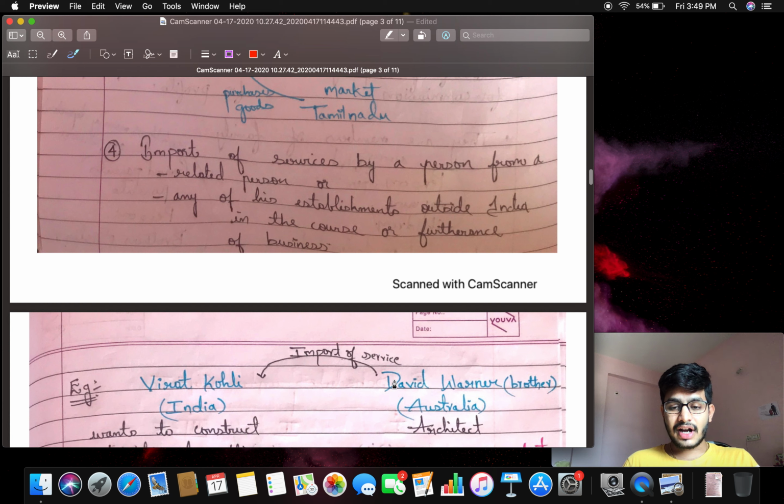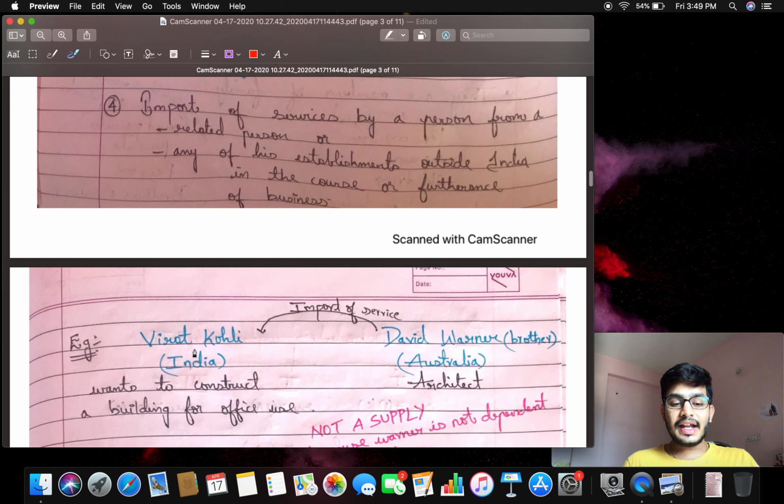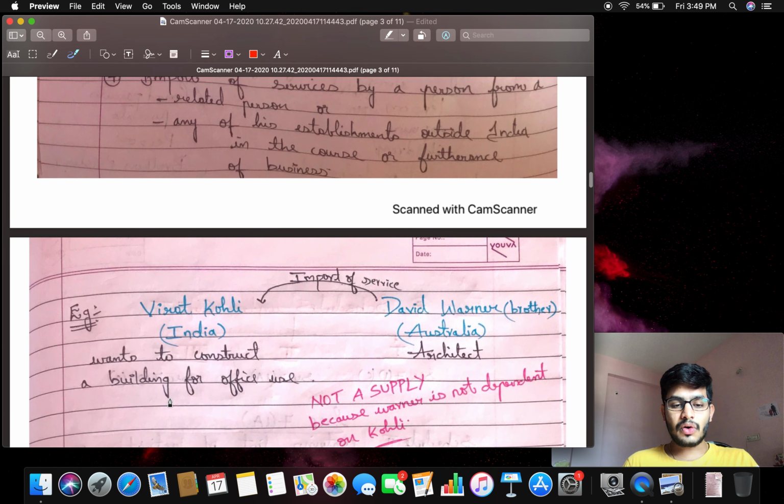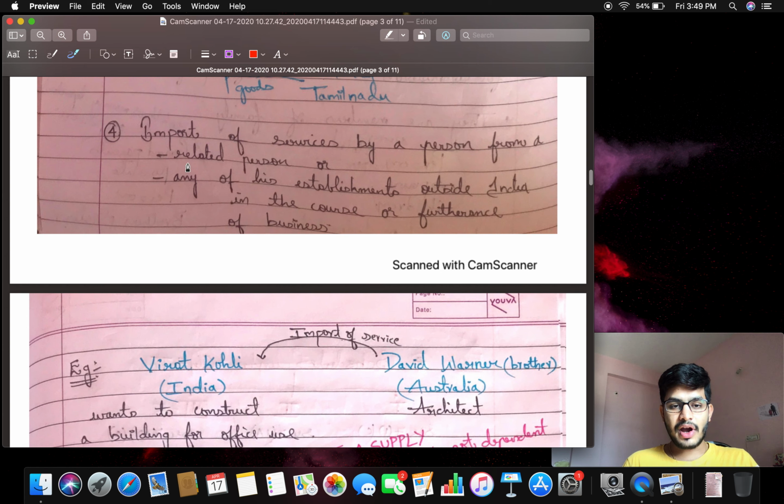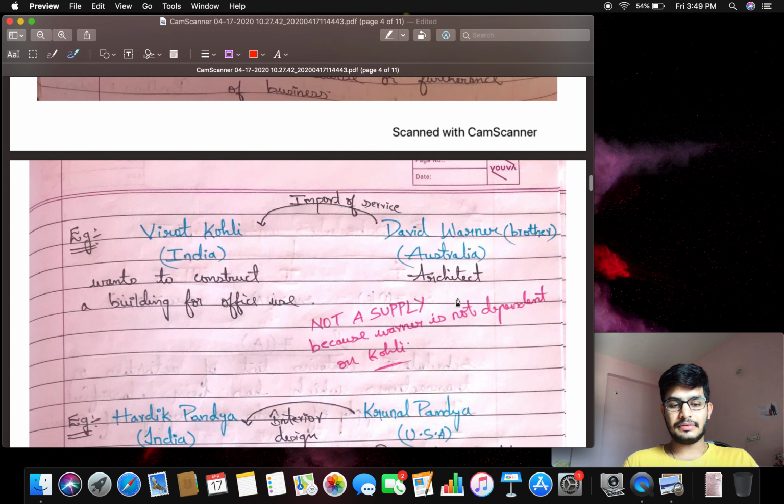When does David Warner become a related person to Mr. Virat Kohli? When David Warner is wholly or mainly dependent on Mr. Virat Kohli. At that time only he becomes a related person. So he is not a related person. Yes, of course, it is done in the course or furtherance of business only. But he is not a related person. This point is not satisfied. So it is not a supply.